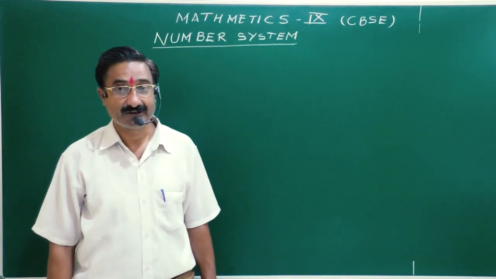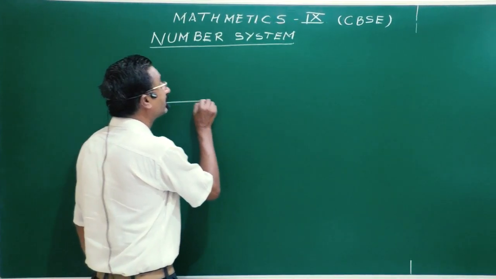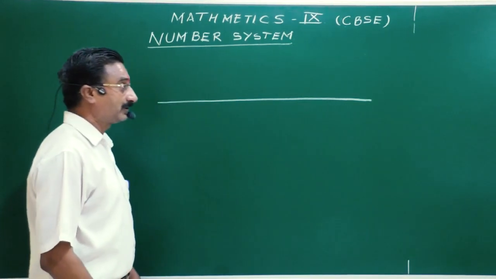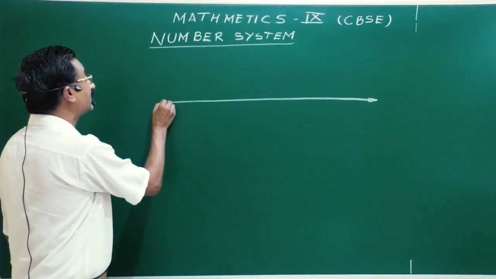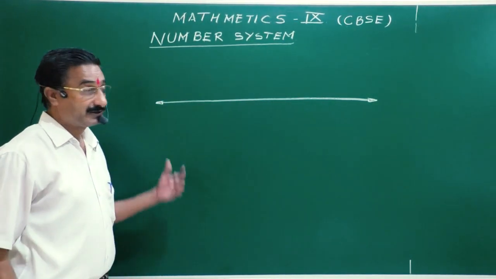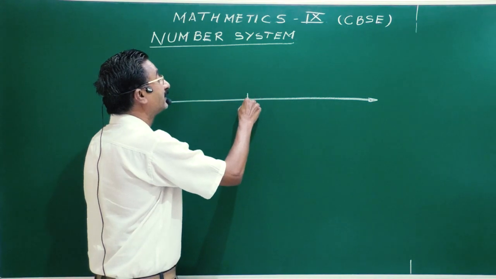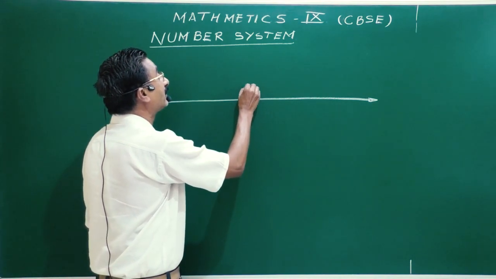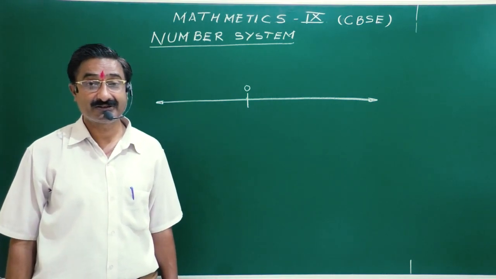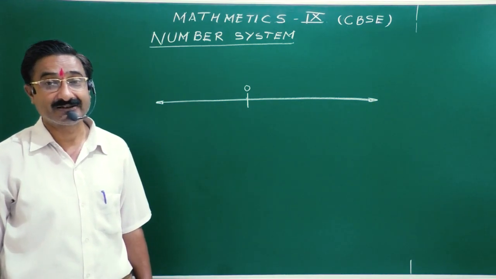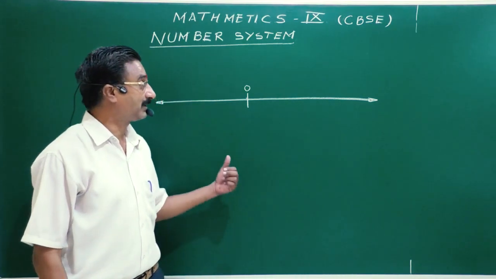Now, in number system you have gone through a line, that we are calling a scale. We are marking the arrow to indicate that it goes up to infinity on the right hand side and also on the left hand side. Somewhere there is one point, and I am sure you can recall this value we are keeping is 0, and this is called what? Yes, correct. It is the number line. So we will start with the number system.